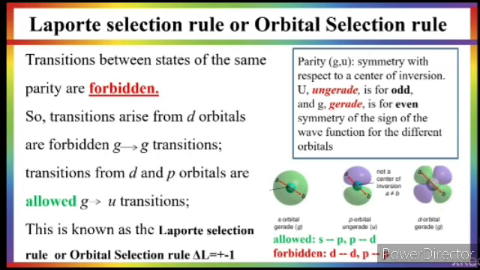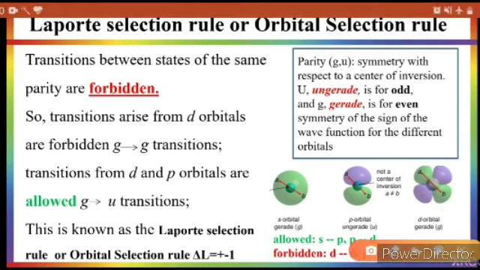A transition between same symmetry orbitals is forbidden, meaning there is less chance of electron redistribution in same symmetry orbitals. In the case of orbitals, the symmetry is measured in terms of gerade and ungerade. Gerade means even symmetric distribution, meaning the wave form of the orbital is evenly distributed.